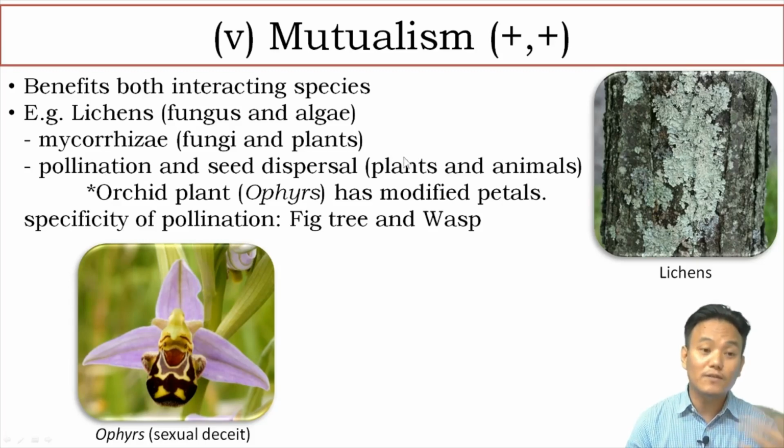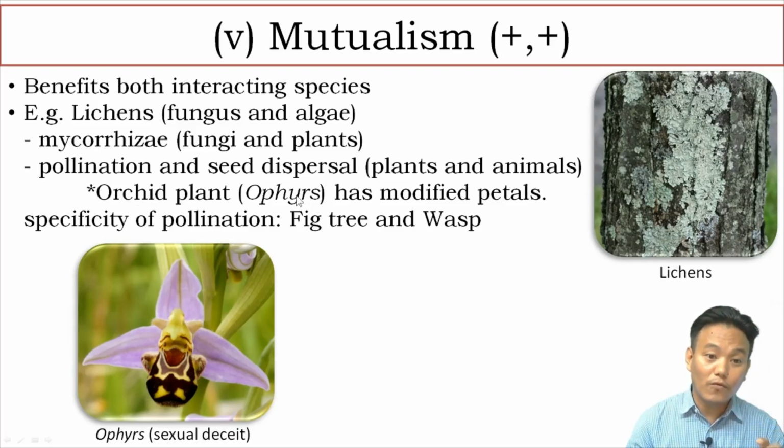Apart from providing reward, there is some kind of deceit which the plant carries out. There is an example over here. Orchid plant, especially Ophrys, right? They have modified petals, and their modified petals look like a female bee. So bee is the pollinator for orchid plants. In order to attract that bee, orchid plants or Ophrys have modified their petals into looking like a female bee. So it's a form of sexual deceit.